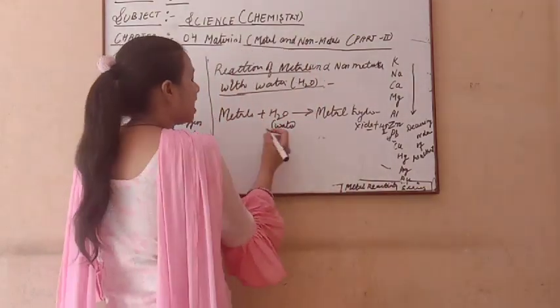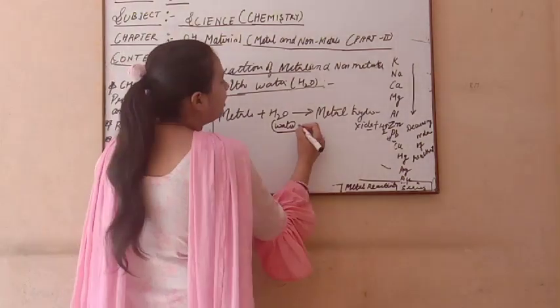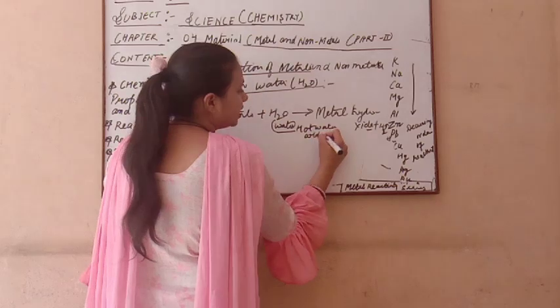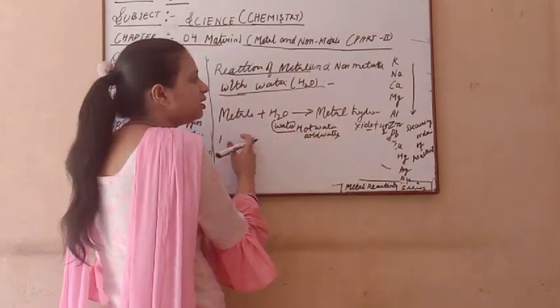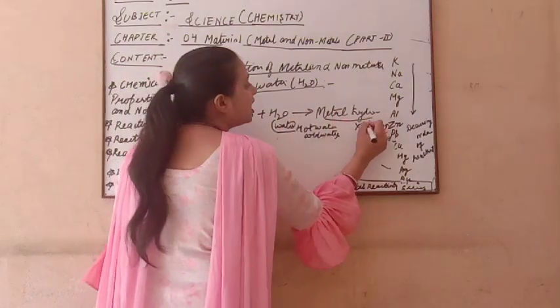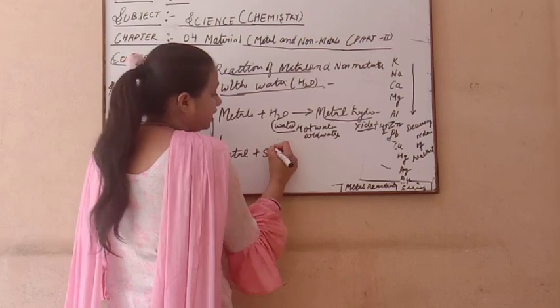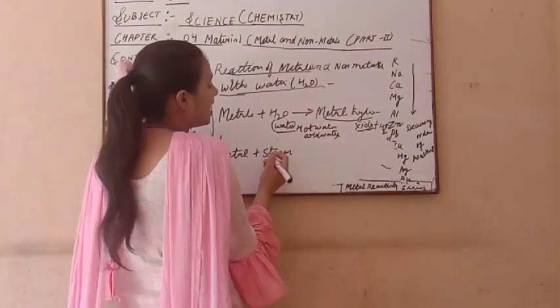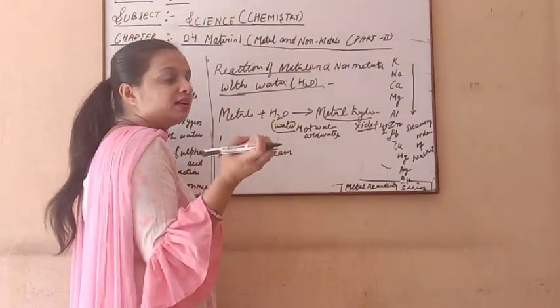This depends on which type of water we use. If we use hot water or cold water in this reaction, then it always gives metal hydroxide. But if we take steam, which is also a type of water, when we boil water and evaporation occurs, it makes steam.